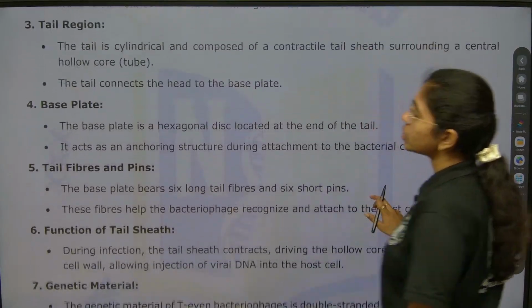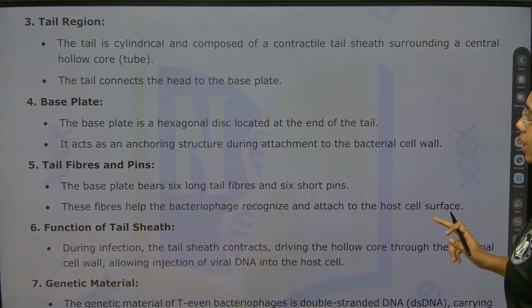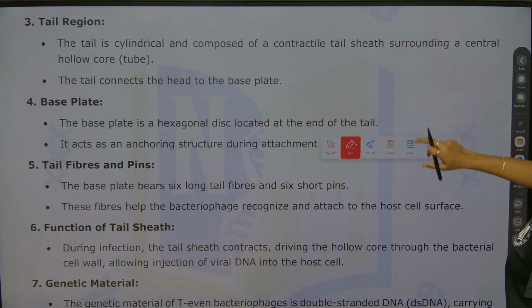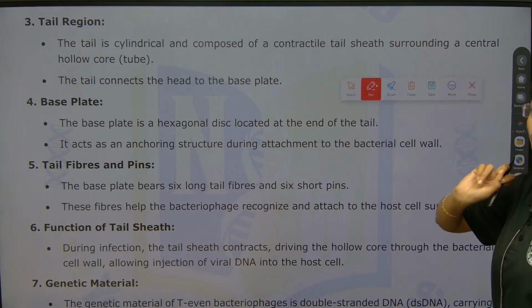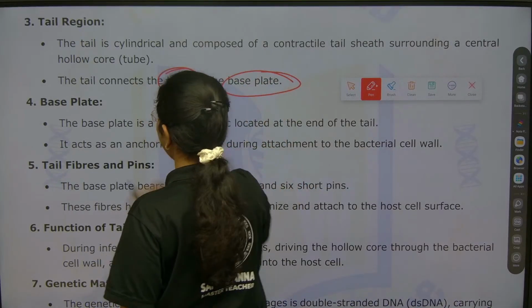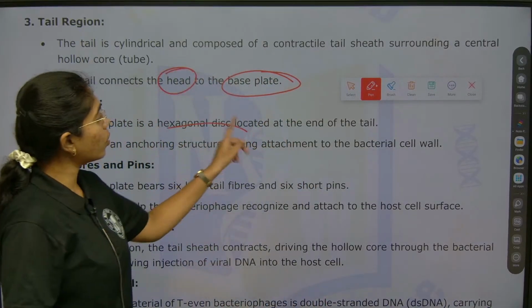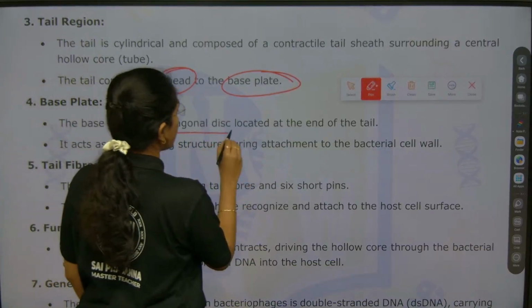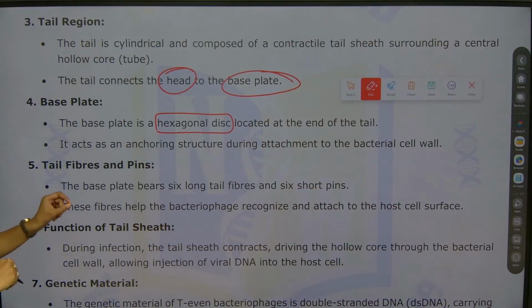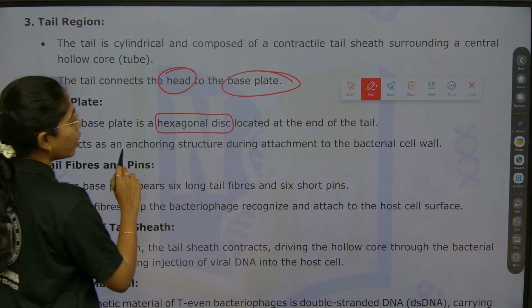Describe it in a systematic way. Next is the tail region. It is cylindrical, composed of what? A contractile tail sheath, surrounded by a central hollow tube. The tail connects the base plate to the head. The base plate is a hexagonal disc, located at the end of the tail.